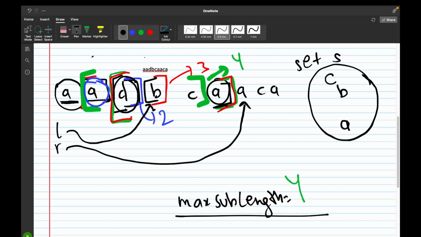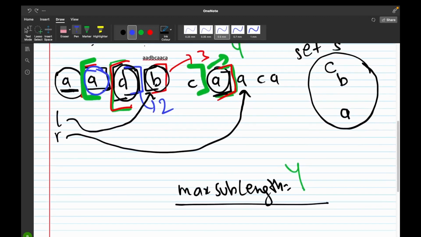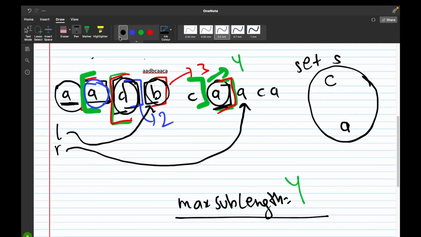Now we would again check if A is again present in our set or not. Yes, A is again present in our set. So we would remove the element to which our left pointer is pointing. So the left pointer is pointing to B. So we would remove B from our set. After this, we would increment the value of left pointer by 1 and it would start pointing to C.